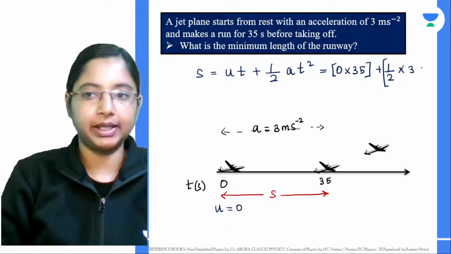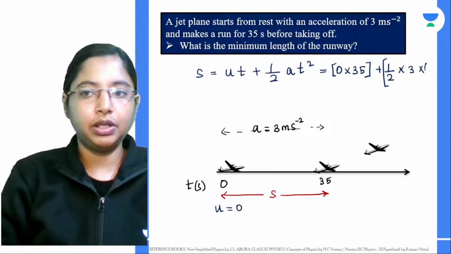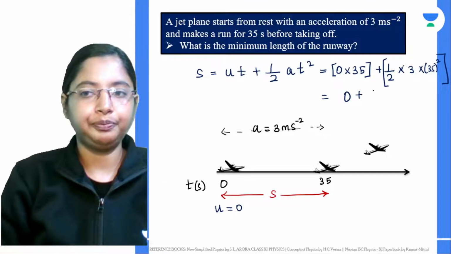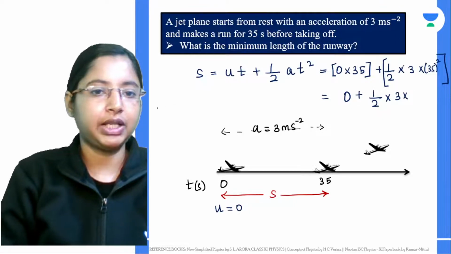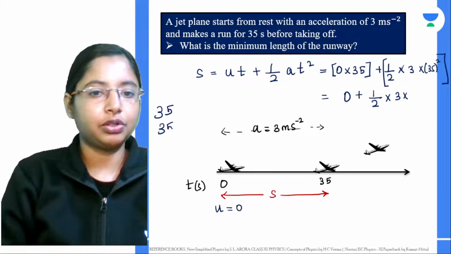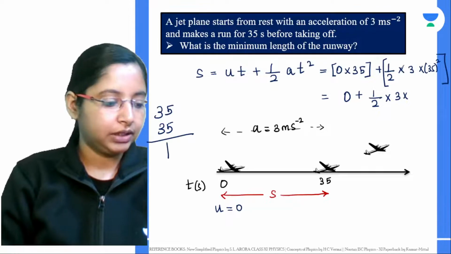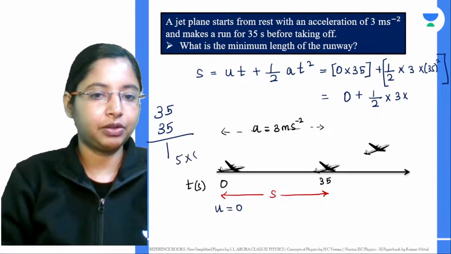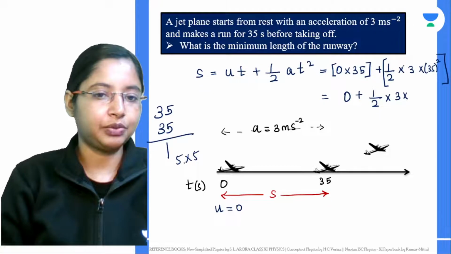3 meters per second into t square is what? T square is 35 again, right? So the first equation becomes 0 plus 1 by 2 into 3 into 35 square. Very easy. Don't worry, you can use a shortcut Vedic math trick here, 5 times 5. For the last part of the answer, you will get it by using 5 times 5.